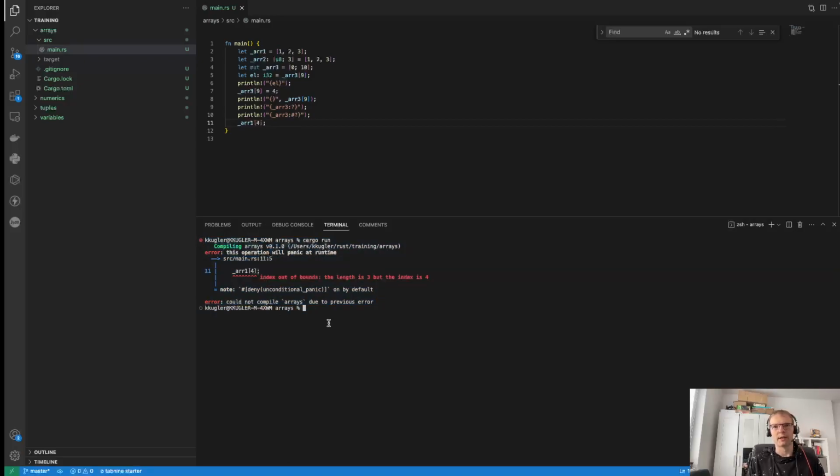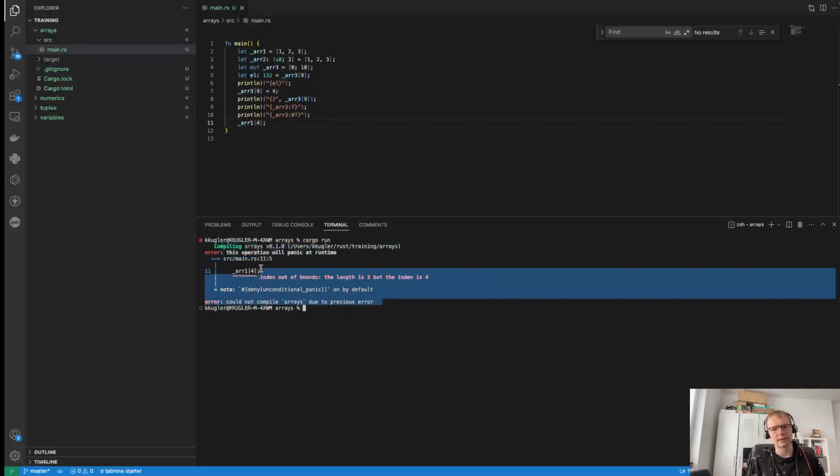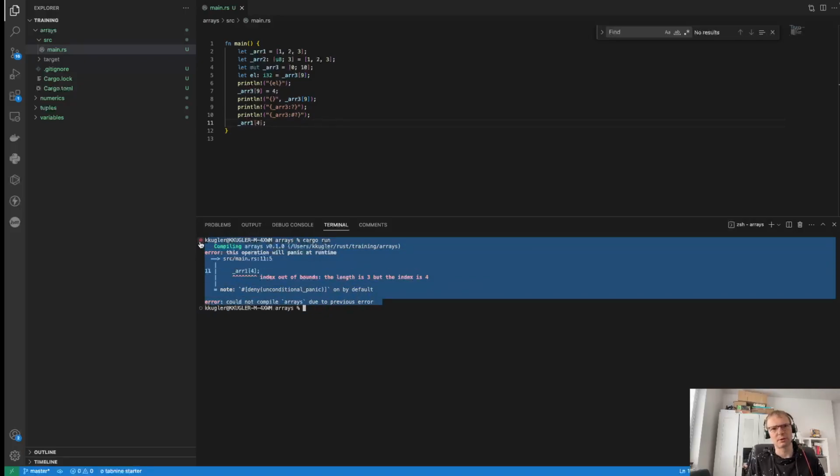Okay, maybe I've also not mentioned that arrays are actually stored on the stack, which I believe is also the case with tuples, but that should cover the arrays. You can also look into the book for all of these data types we've covered over the last 4 videos. That's where I'll wrap it up, because I think we've covered all of these scalar types and compound types, the primitive ones. So we can go ahead now to functions in the next video.